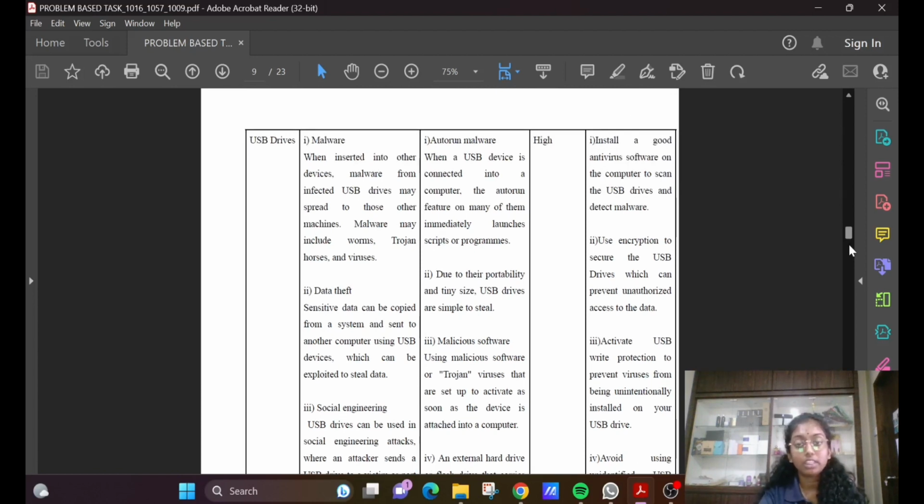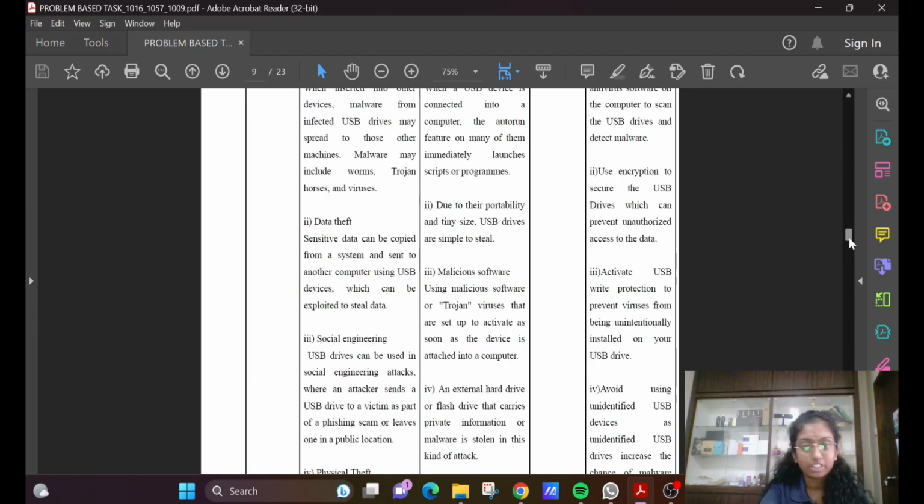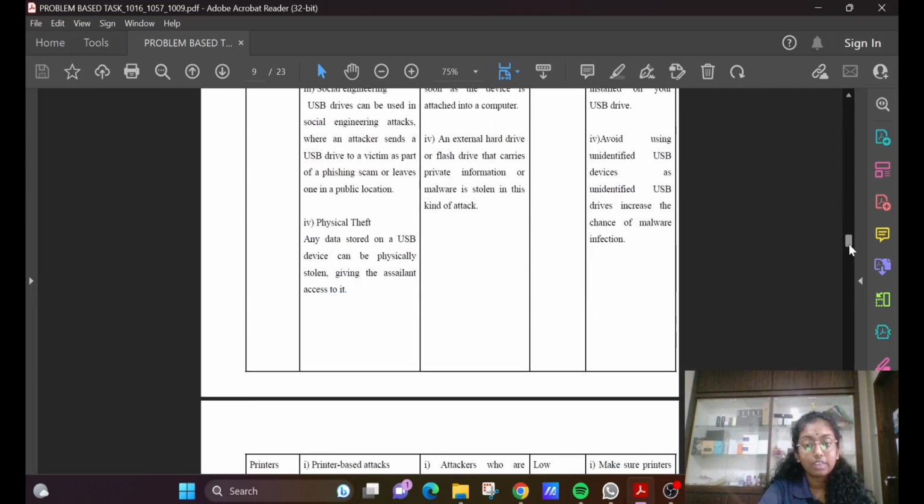When a USB drive is connected to a computer, the auto-run features on many of them immediately launch scripts or programs. The vulnerability for data theft is that, due to their portability and tiny size, USB drives are simple to steal. The vulnerability for social engineering is malicious software, using Trojan viruses that are set up to activate as soon as the device is attached to a computer.